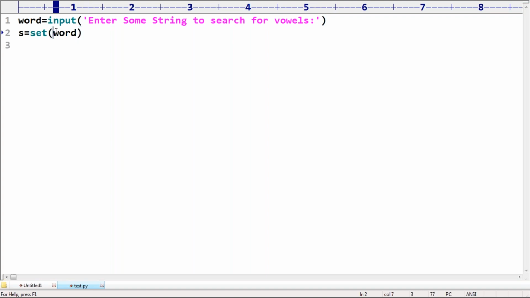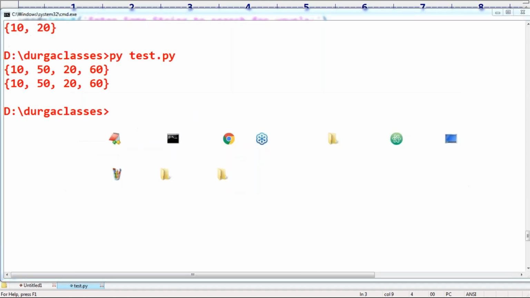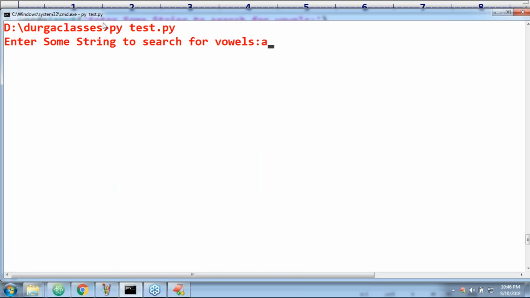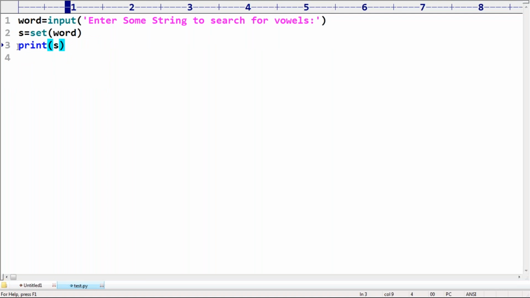If you pass a string to set, only unique characters by default you are going to get. Correct or not? Can you please tell? Sir, only different characters by default you are going to get. Let me print it first. Observe carefully. Let me run this example. Here, a, b, b, a, b, a, like this, even if you are providing it, it is just going to give b comma a. Otherwise, don't worry about that. Only different characters, whatever you enter, by default you are going to get. Duplicates will be removed, sir.